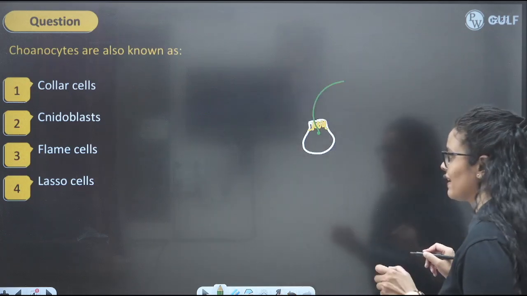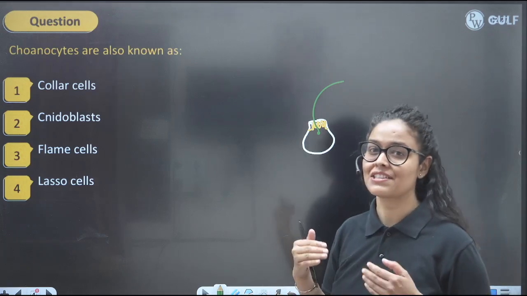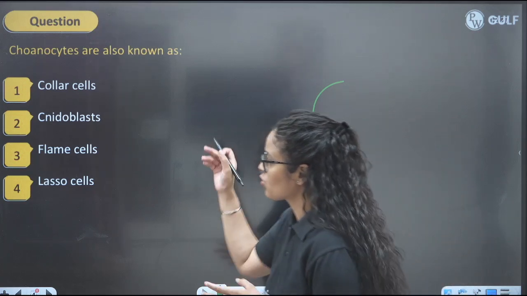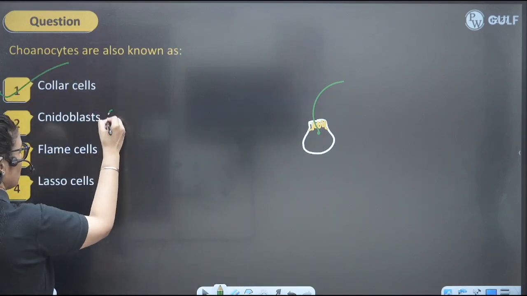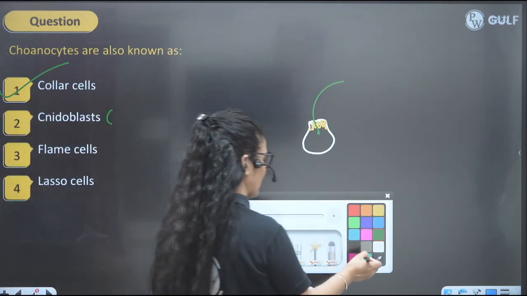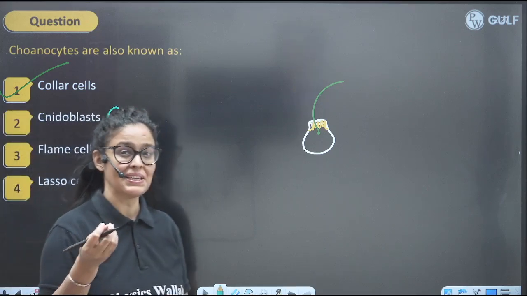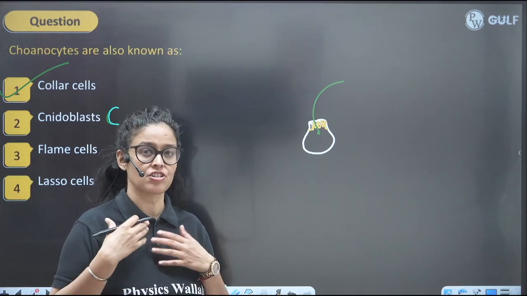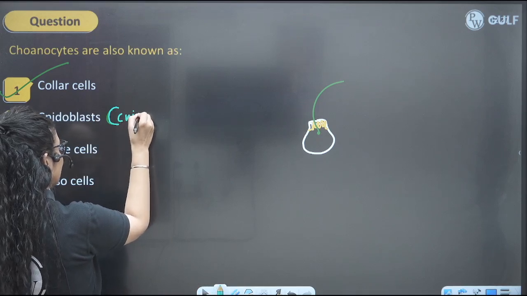So they have a collar-like structure, we know, right? This is how it looks, and it is the characteristic feature. It's the cell which is present in the porifera group, right? So choanocyte has another name, that is collar cell. We know nidoblast is present in the phylum Nidaria, which has the stinging cell, because it helps in adhesion, or it will be helping in protection, defense, offense and all, right? So that means it is part of the Nidaria group.